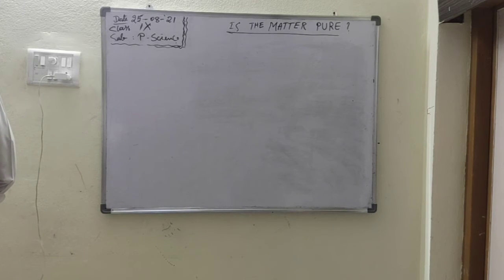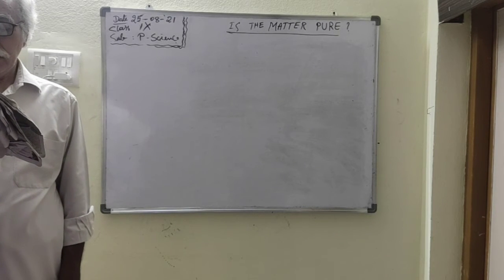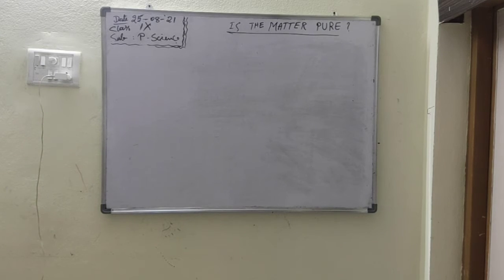How would you confirm that a colorless liquid given to you is pure water?